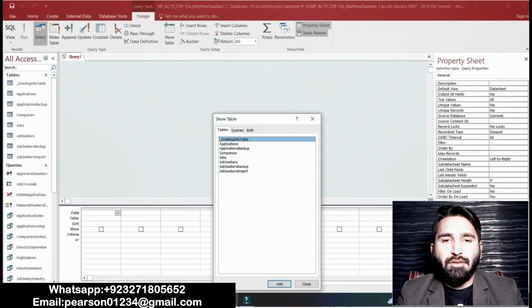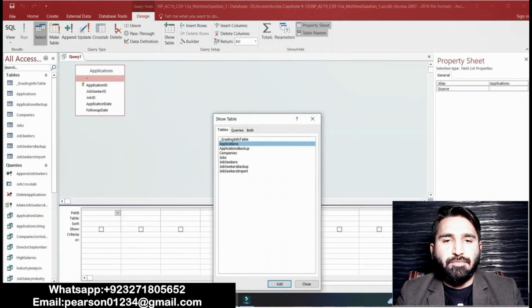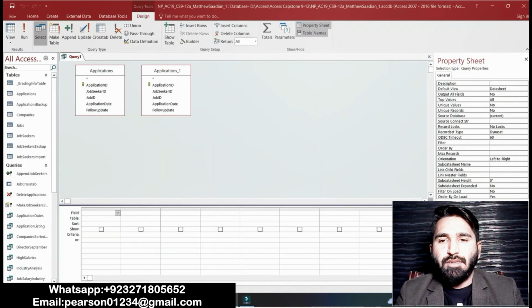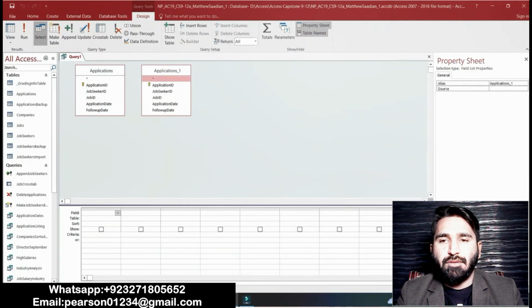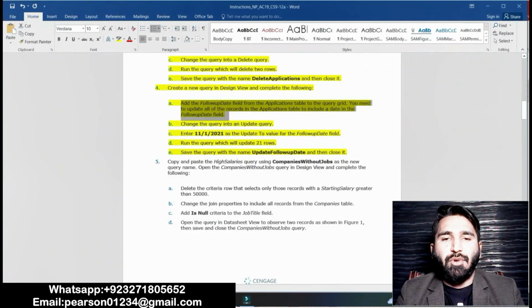Okay, application table. Click on application table. We will have to create a query with the application table in the query grid. You need to update all of the records in the application table to include a date in the follow update fields. Okay, properties, and then we will have to update these records. Okay, point A is done now.